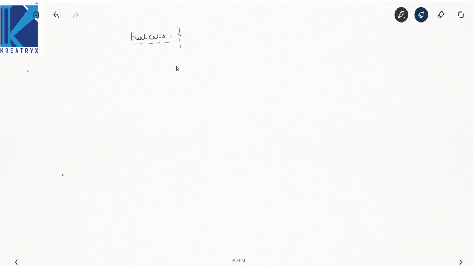Now these fuel cells, what is the crux point, right? Electrochemical devices, which convert your chemical energy directly into DC, directly into direct current, right, without combustion.